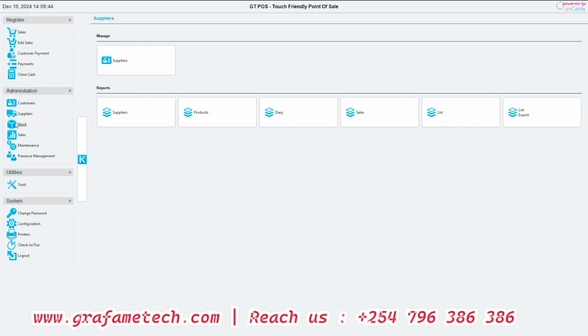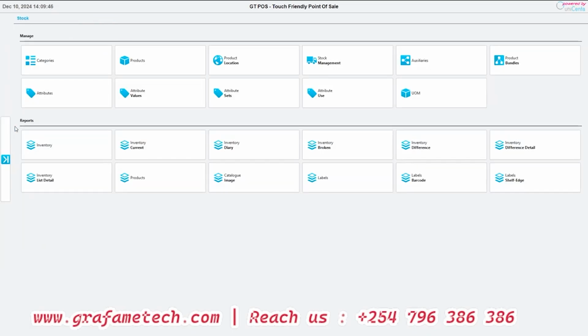Now, here comes the most crucial part, which is stock. How do we have our products categorized? How do we have our products set? Where are we setting also the reorder levels? Where is the stock management bit? This is where we can be capturing all that.